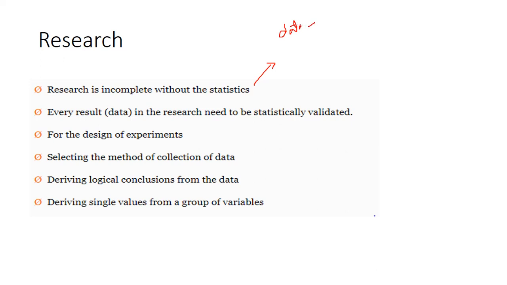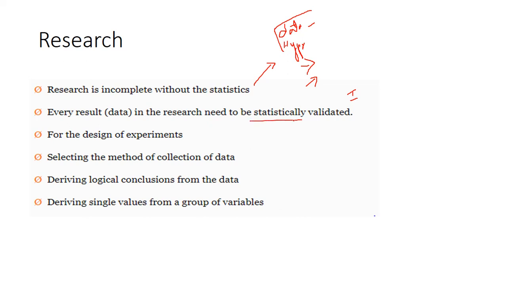After collection, you can apply some hypothesis. My research is like this, you can assume something, that assumption is the hypothesis. That is also statistics. After hypothesis, you apply analysis and so on. After that you give the interpretation. Interpretation means conclusion. This all comes under statistics. Without these 4 points, research is incomplete. Every result in research needs to be statistically validated.